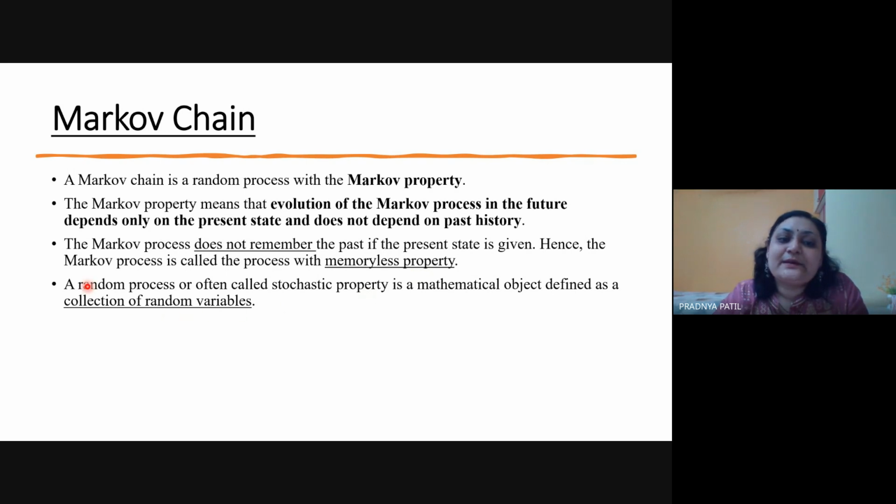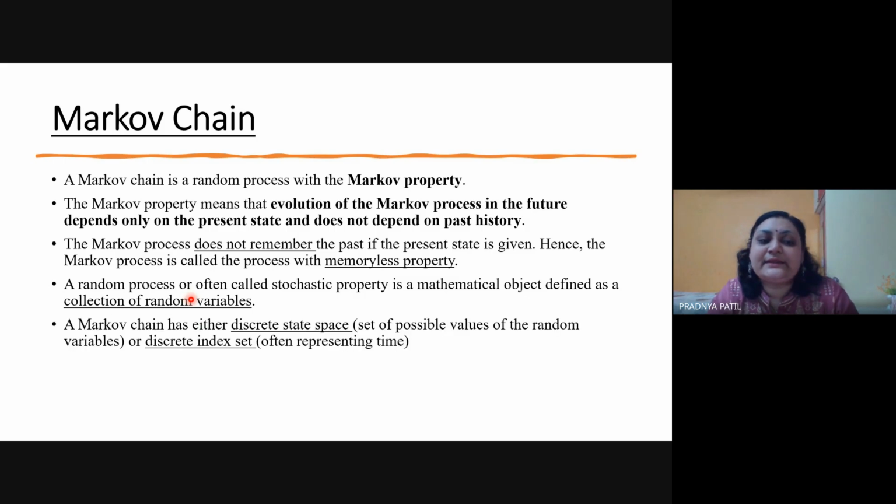Then next, a random process, often called a stochastic process, is a mathematical object defined as a collection of random variables. Depending on the data set you work upon, whichever number of columns you have are the number of your parameters, and accordingly you can model these parameters as random variables in your Markov chain. And according to their states, you may write their state change graph. Then this Markov chain has either a discrete state space, that is the set of possible values of the random variable, or a discrete index state, often representing time.